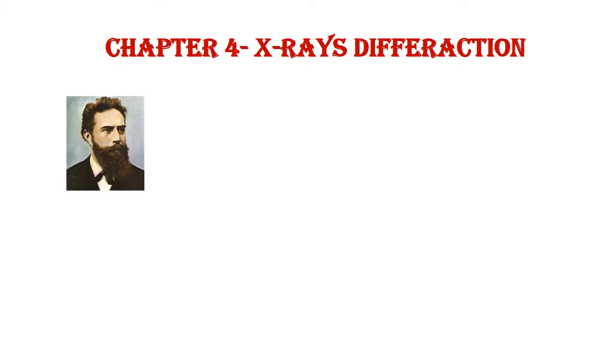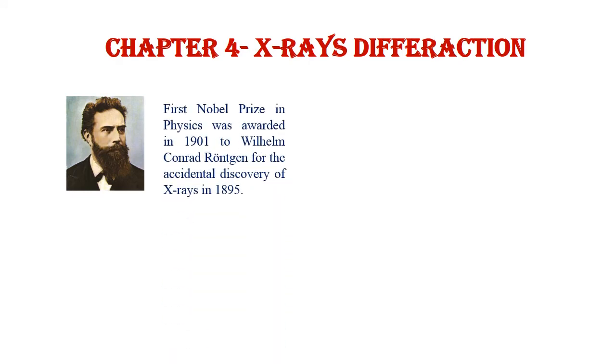Can you recognize this person? This is William Röntgen. He is the first Nobel Prize winner in physics. The first Nobel Prize was won by William Conrad Röntgen for his accidental discovery of X-rays in 1895.